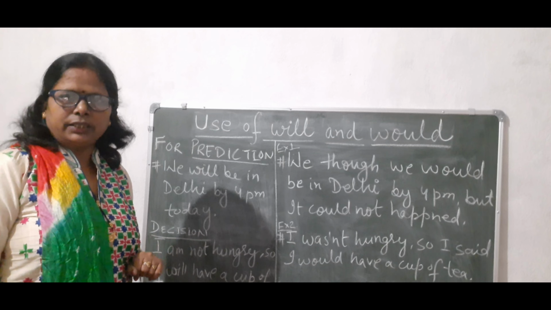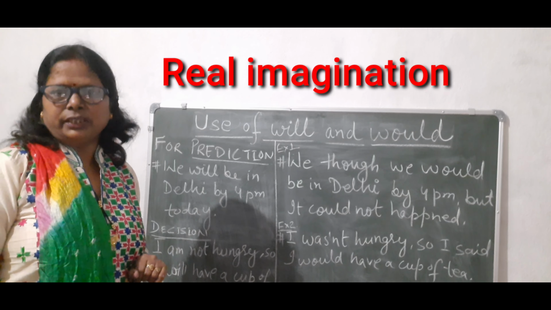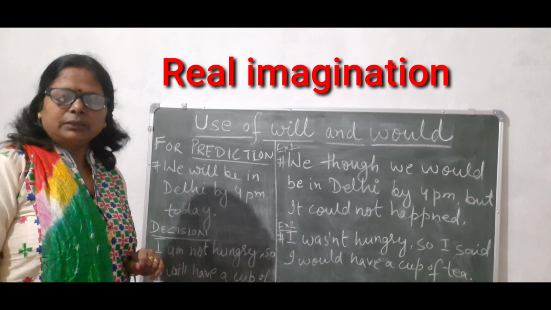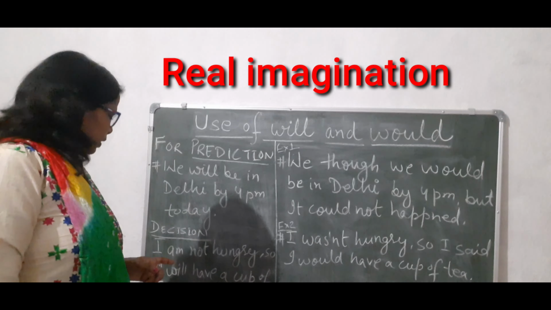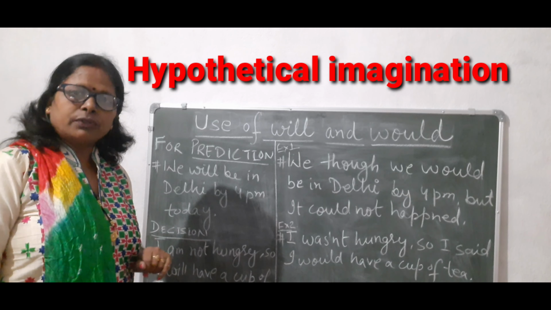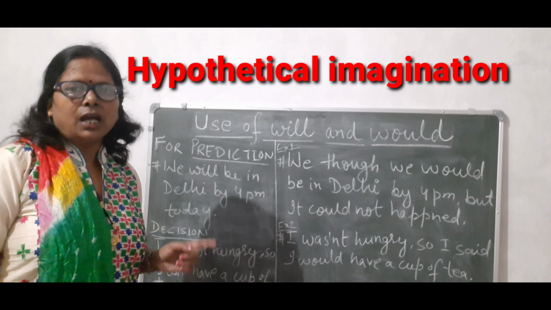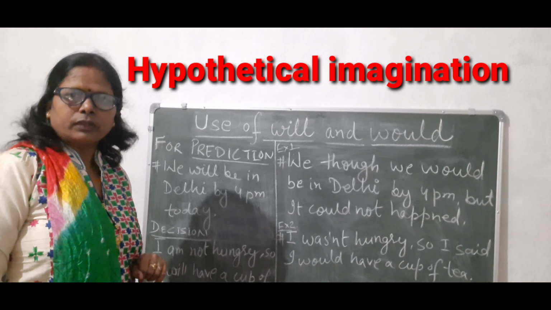Now the third condition, imagination. What is that? Will is used for a real imagination, whereas would is used for an unreal imagination, that is, hypothetical,